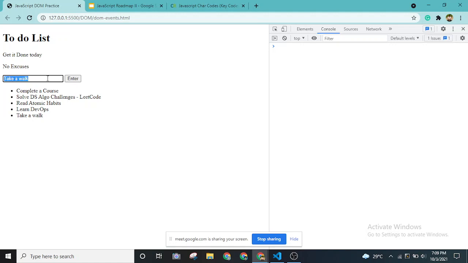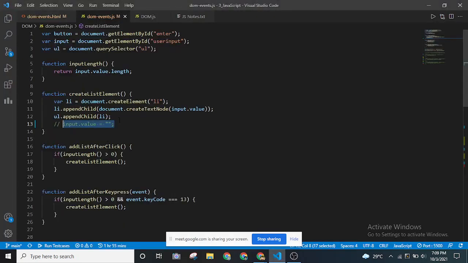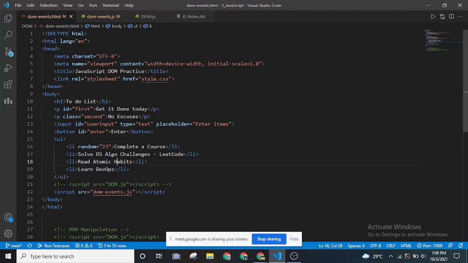This is not vanishing, but generally as a user we would like to just get this cleared. I don't want to do backspace every time. Let's say I want to read a book. If I type this and press the enter button, I want this to disappear. That's what a user wants. So for this reason, I'm putting the input value, resetting it to an empty string. This will directly manipulate this input tag, and it will reset to the empty string.